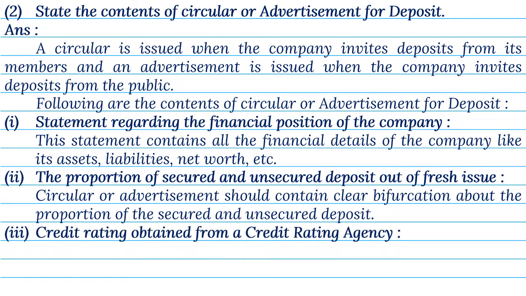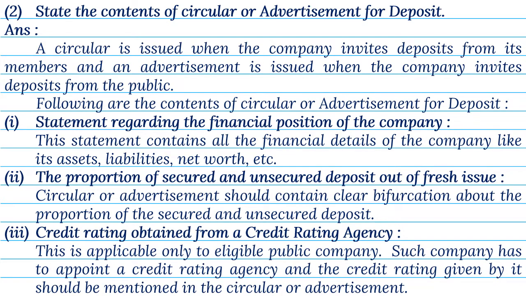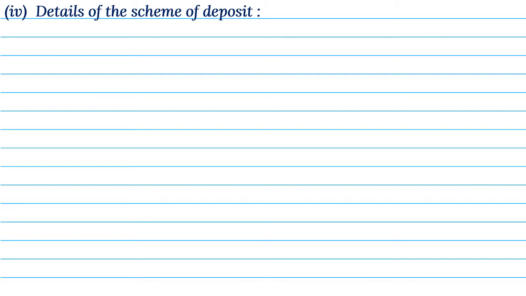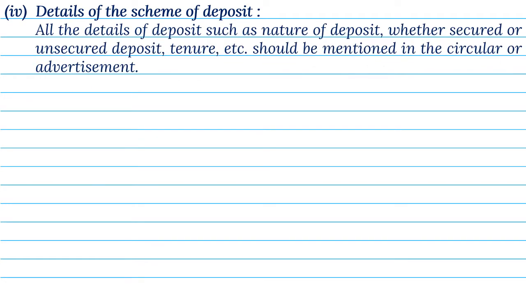3. Credit rating obtained from a credit rating agency. This is applicable only to eligible public company. Such company has to appoint a credit rating agency, and the credit rating given by it should be mentioned in the circular or advertisement. 4. Details of the scheme of deposit. All the details of deposit, such as nature of deposit, whether secured or unsecured deposit, tenor, etc., should be mentioned in the circular or advertisement.